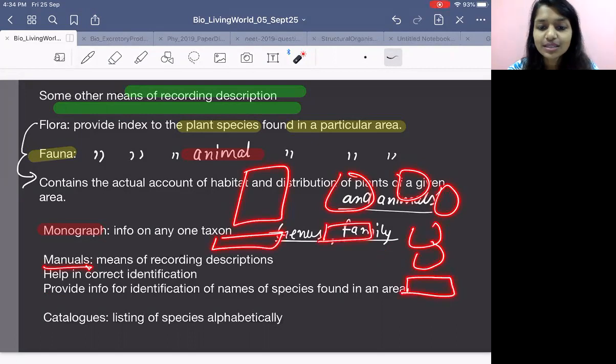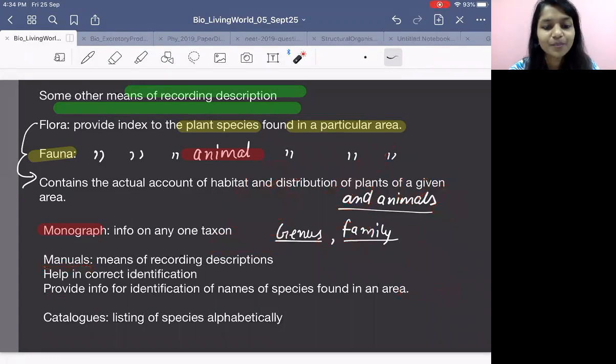So when you see these types of plants, when you see these types of animals outside, you will be able to recognize them and say, oh, this is this plant, right? So that is the function of a manual, to provide the information for what?